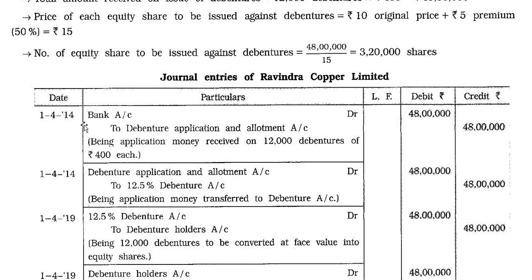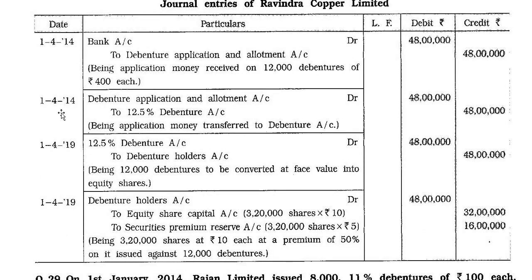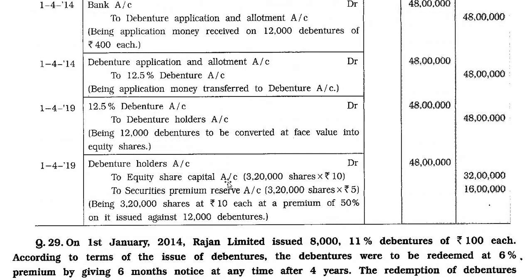For 1 April 2014, bank account debit 48 lakh to debenture application and allotment account 48 lakh, being application money received on 12,000 debentures of rupees 400 each. 1/4/2014, debenture application and allotment account debit 48 lakh to 12.5% debenture account 48 lakh, being application money transferred to debenture account. 1/4/2019, after 5 years, 12.5% debenture account debit 48 lakh to debenture holders account 48 lakh, being 12,000 debentures to be converted at face value into equity shares.